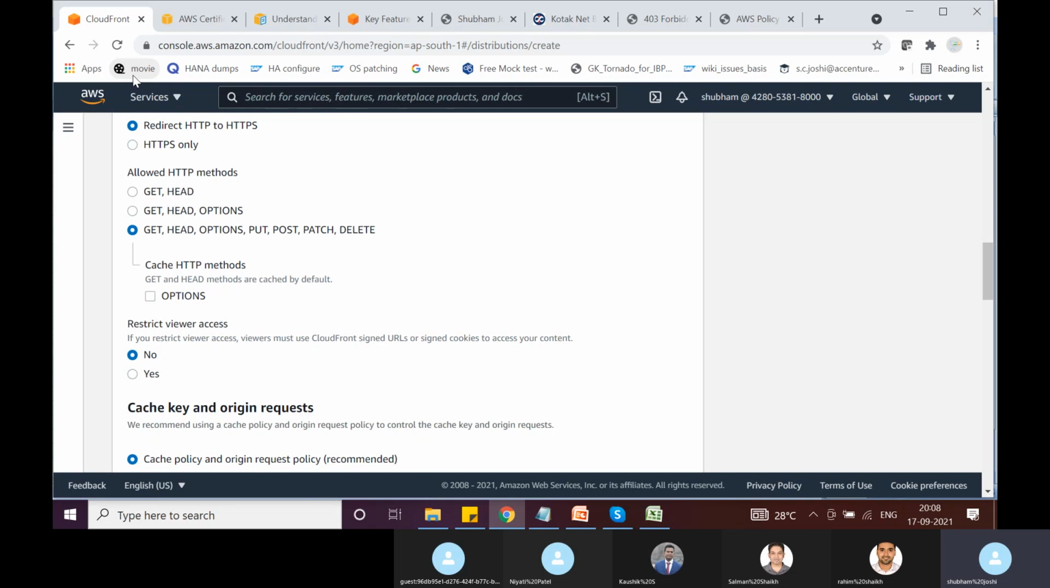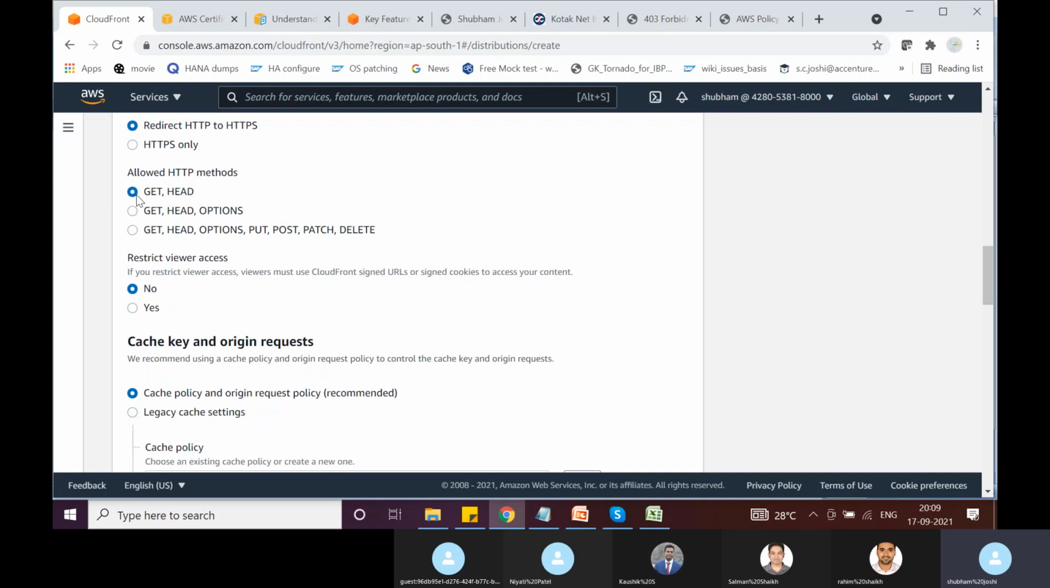if the origin is a static origin like an S3 bucket, then we can choose either of them. Or if the origin is something like a load balancer or a dynamic web application running on an EC2 instance, then we have to select GET, HEAD, OPTIONS, PUT, PATCH, DELETE. So in our case, this is just an S3 bucket. So we will simply use GET and HEAD.